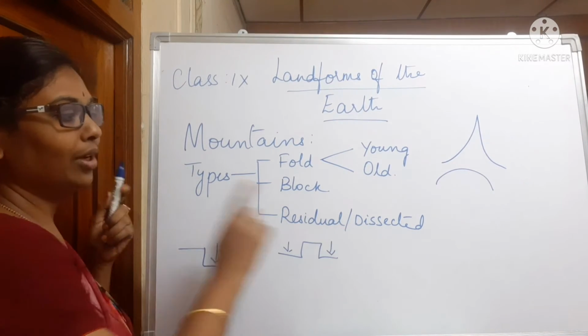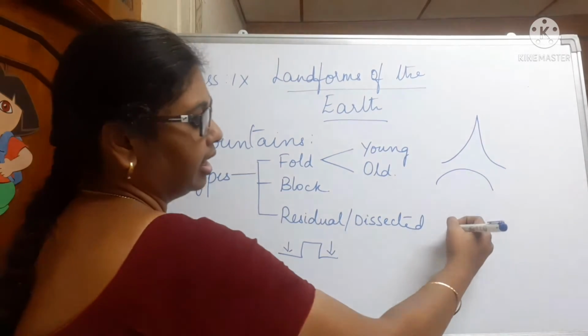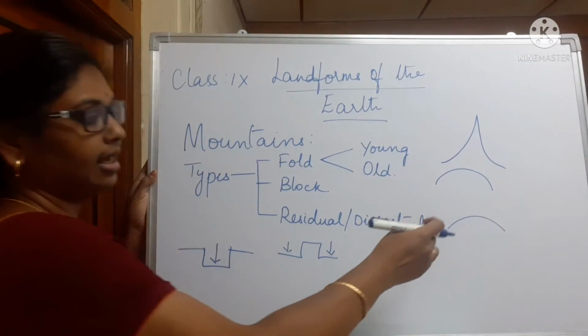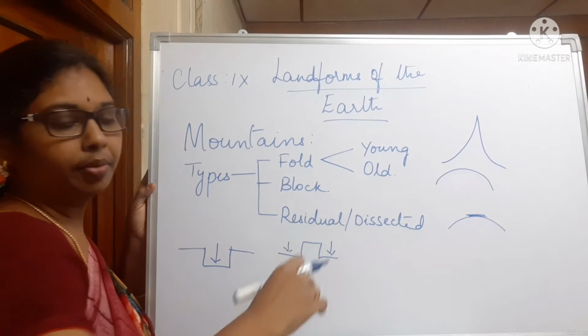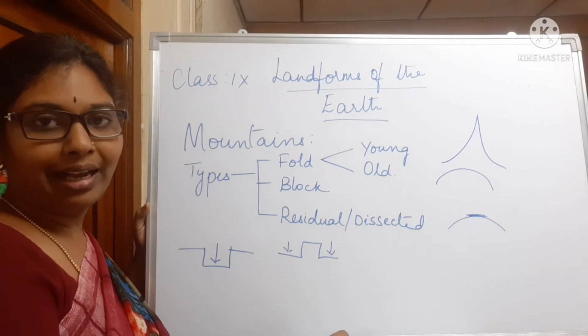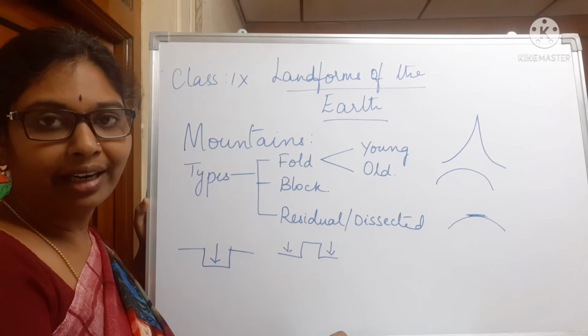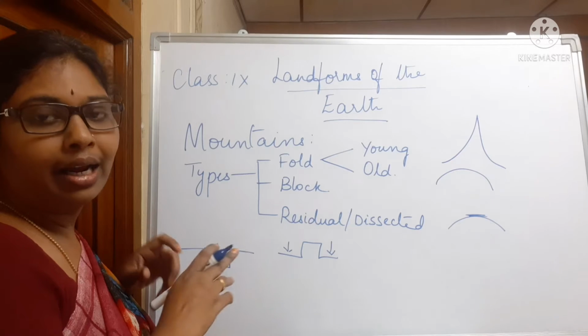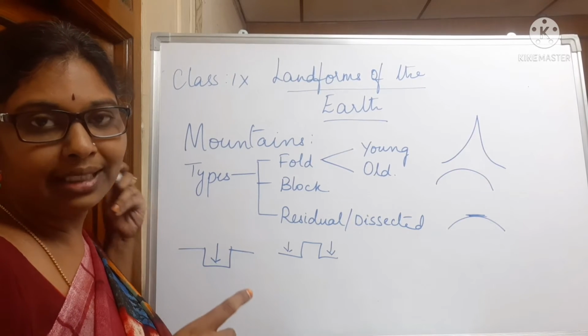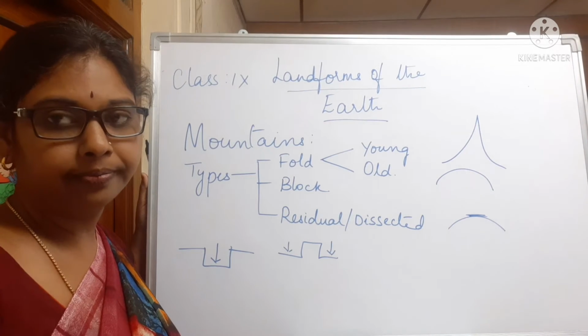Last one is residual or dissected mountains. Residual or dissected mountains are mountains which are scraped off. The tops of the mountains are scraped off, which are left after a lot of weathering. Nilgiris in India is an example of residual or dissected mountains. Residue means something which is left off.